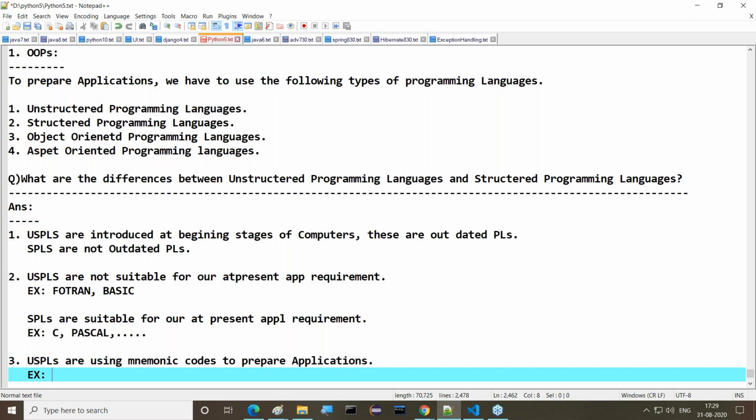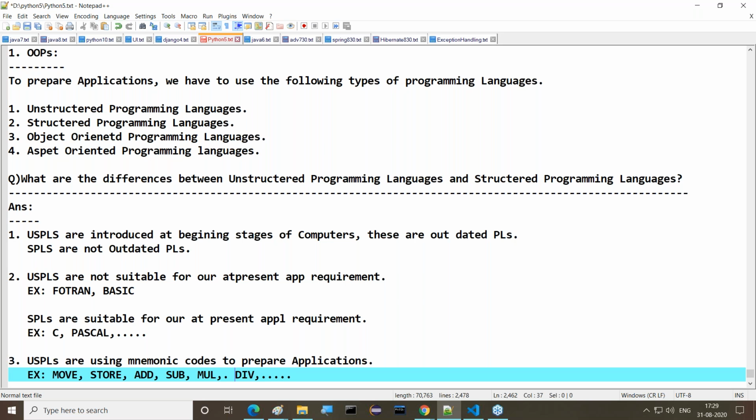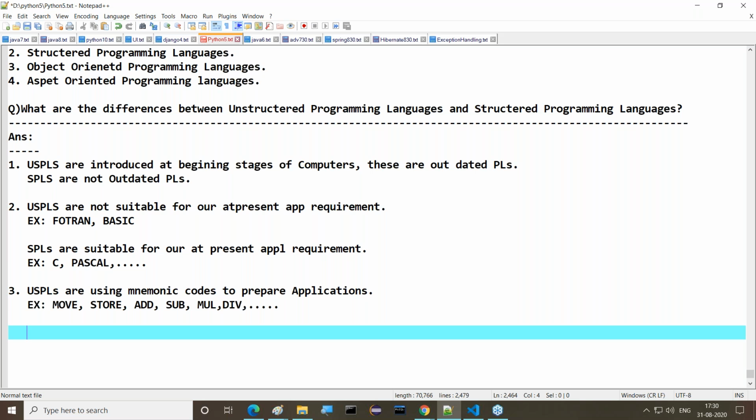Assembly language codes. The demonstrations would be like move, store, add, sub, mul, div, and so on. A number of commands are available. Unstructured programming languages are using mnemonic codes such as move, store, add, sub, mul, div to prepare applications. So they are assembly language codes, somewhat low level codes.